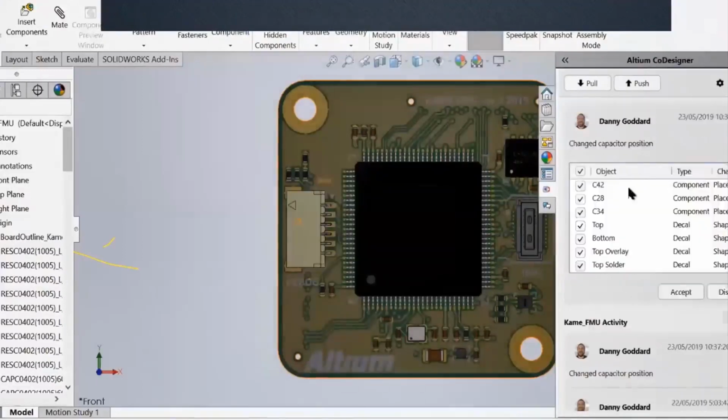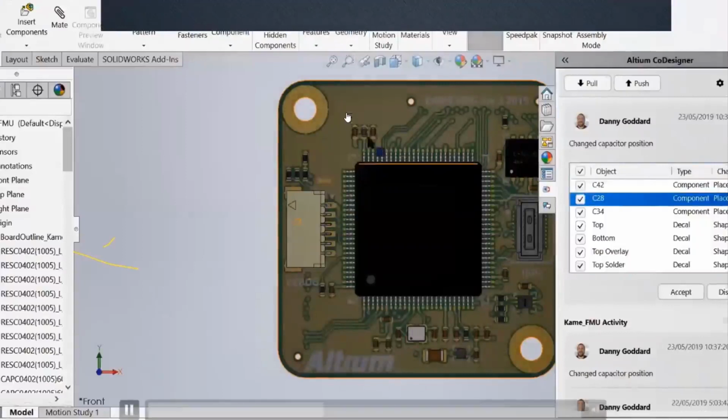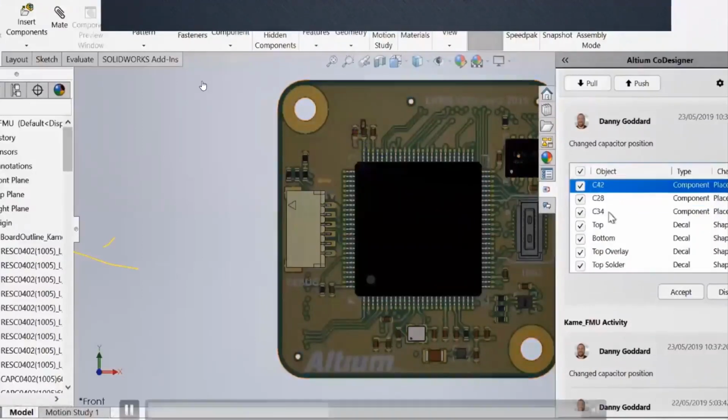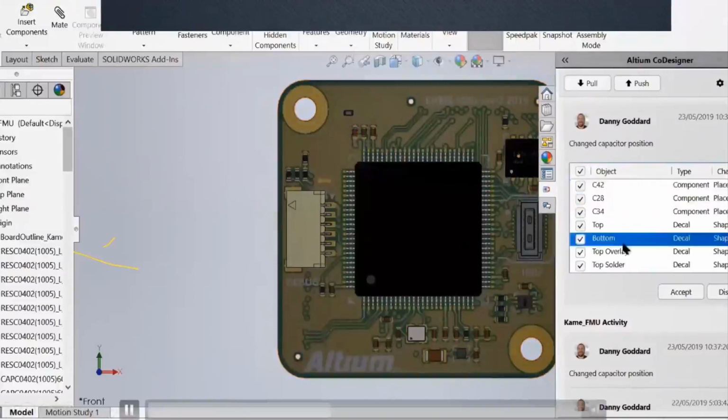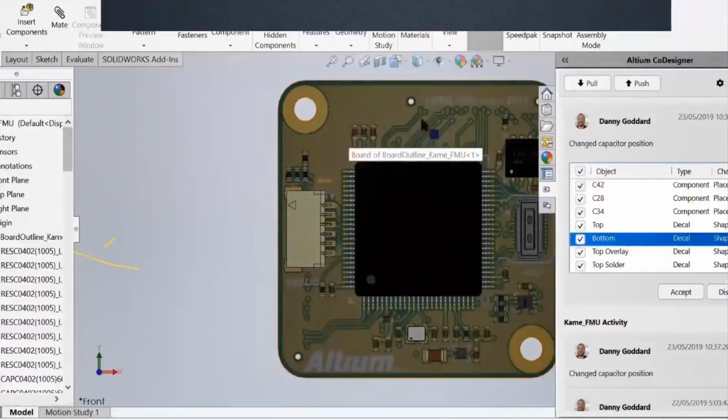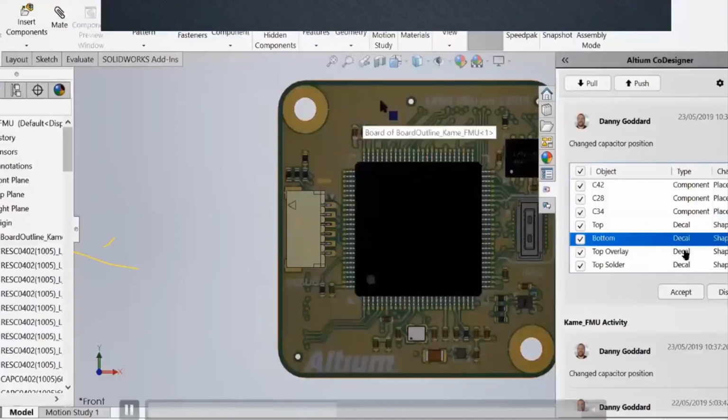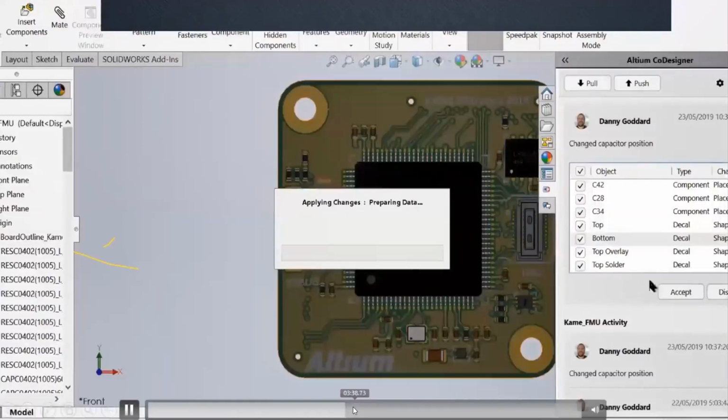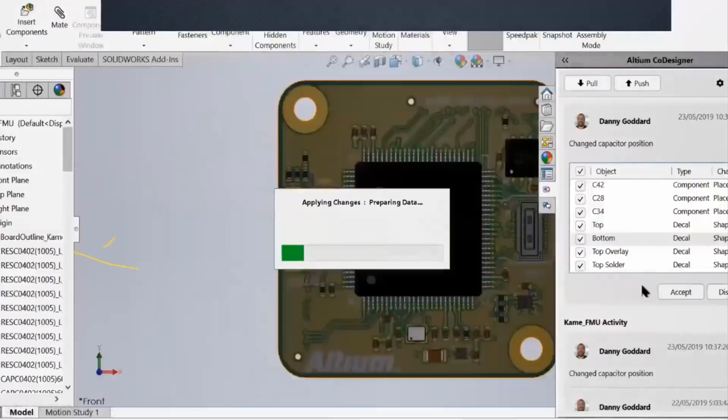By selecting each component, it will preview the changes, like what changes have been implemented. So he can verify if it is near to the mechanical enclosure or if a collision may happen. He can reject it, or he can simply accept and implement it. So that will get updated, including the copper feature. That is the main point.